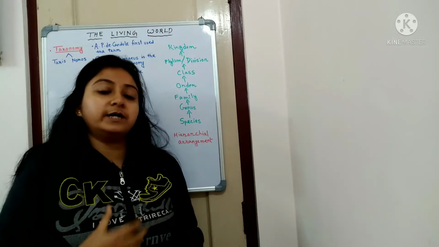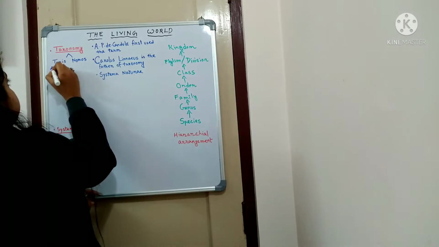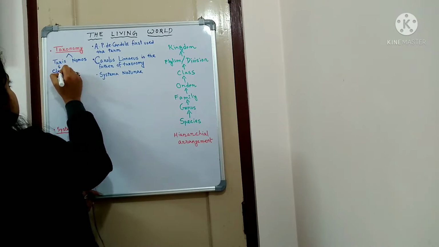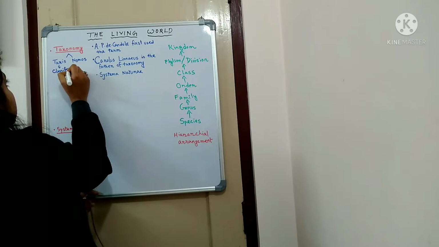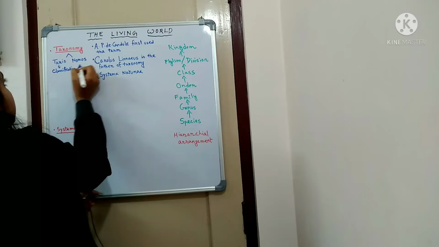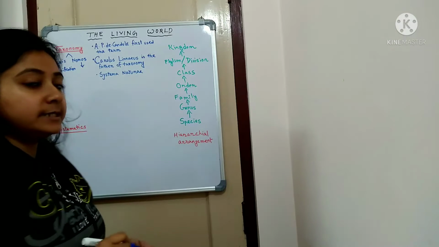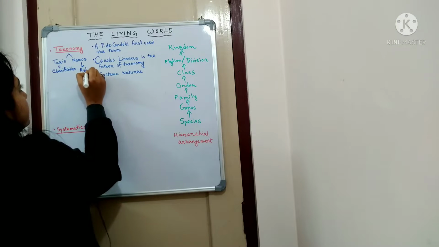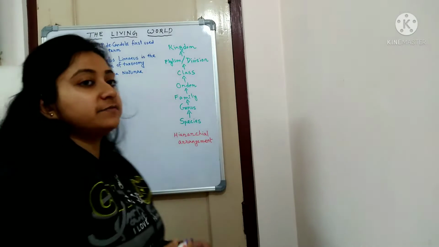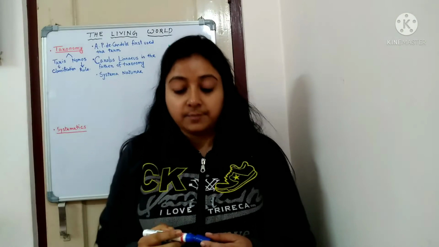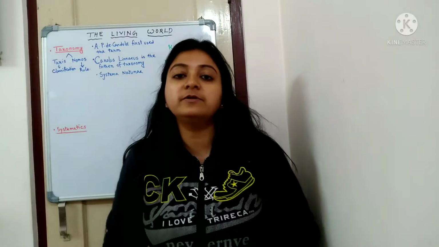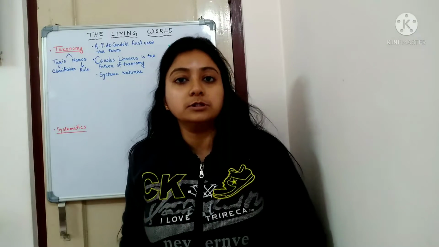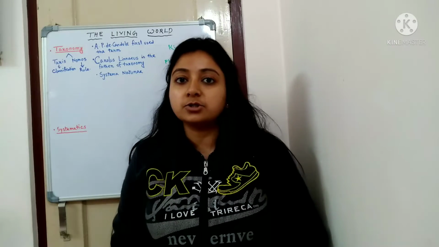So now let us move ahead with taxonomy. Taxis means classification, and nomos means rules. There must be some rule or system by following which the classification will be done. Classification of the organism done by following some rules is considered as taxonomy.